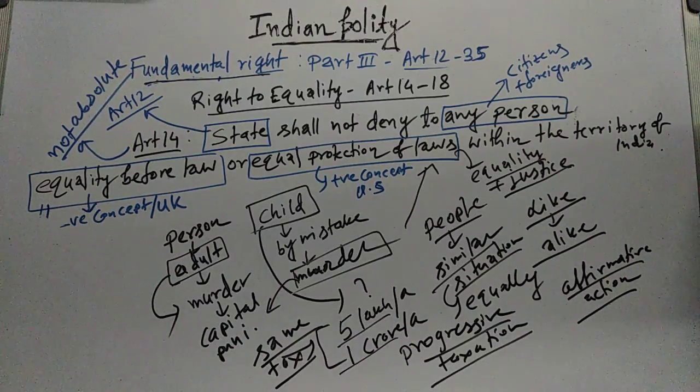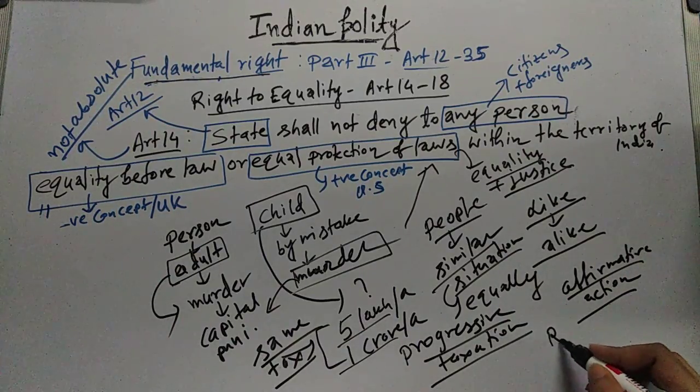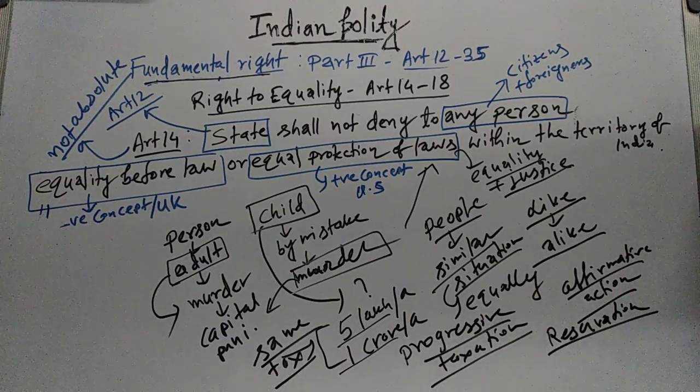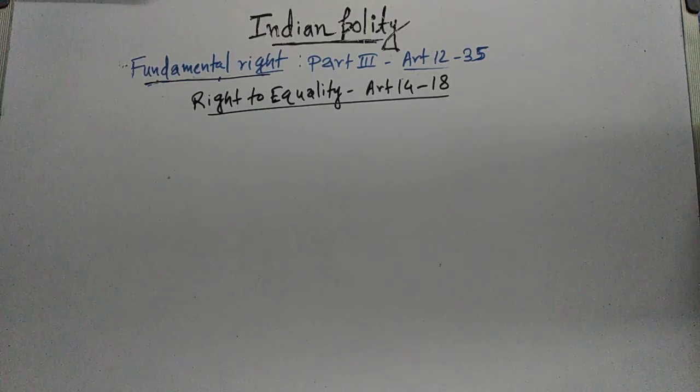And this is one of the bases of the reservation system in India. That means you cannot treat all the people equally, because you also have to take into consideration whether they are in similar situation or not. Now we will read Article 15.